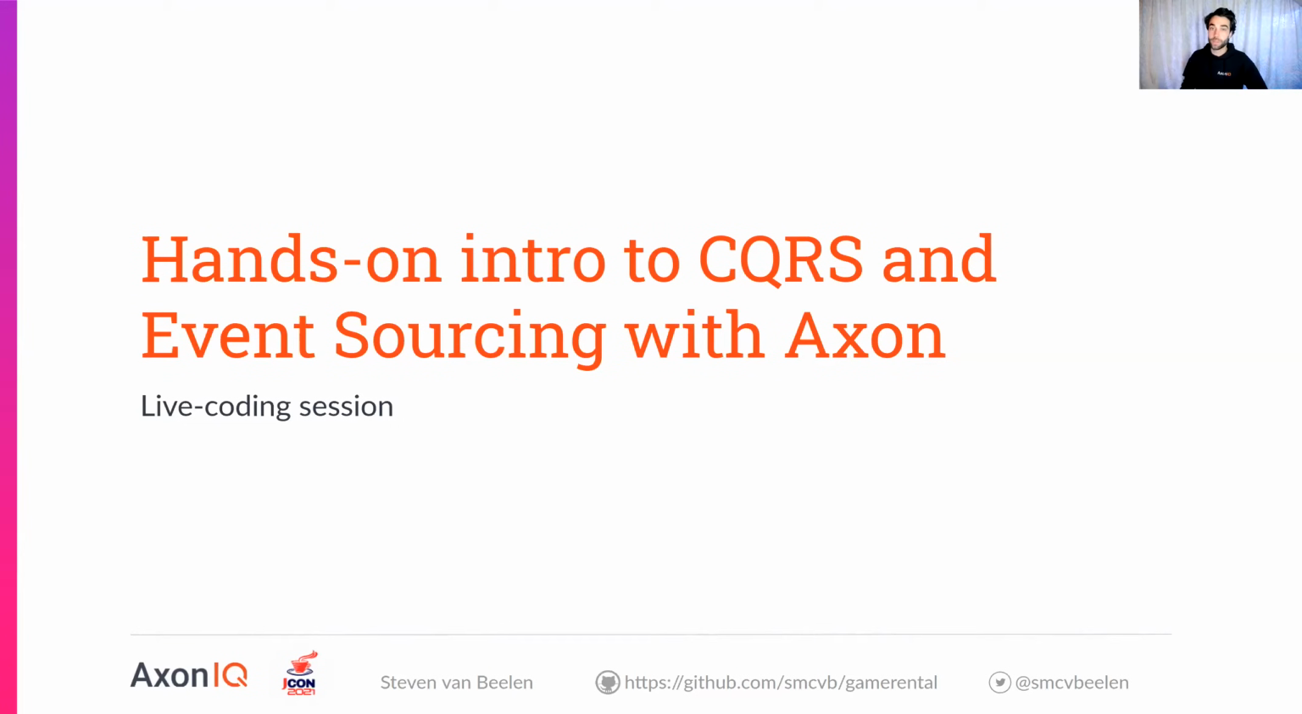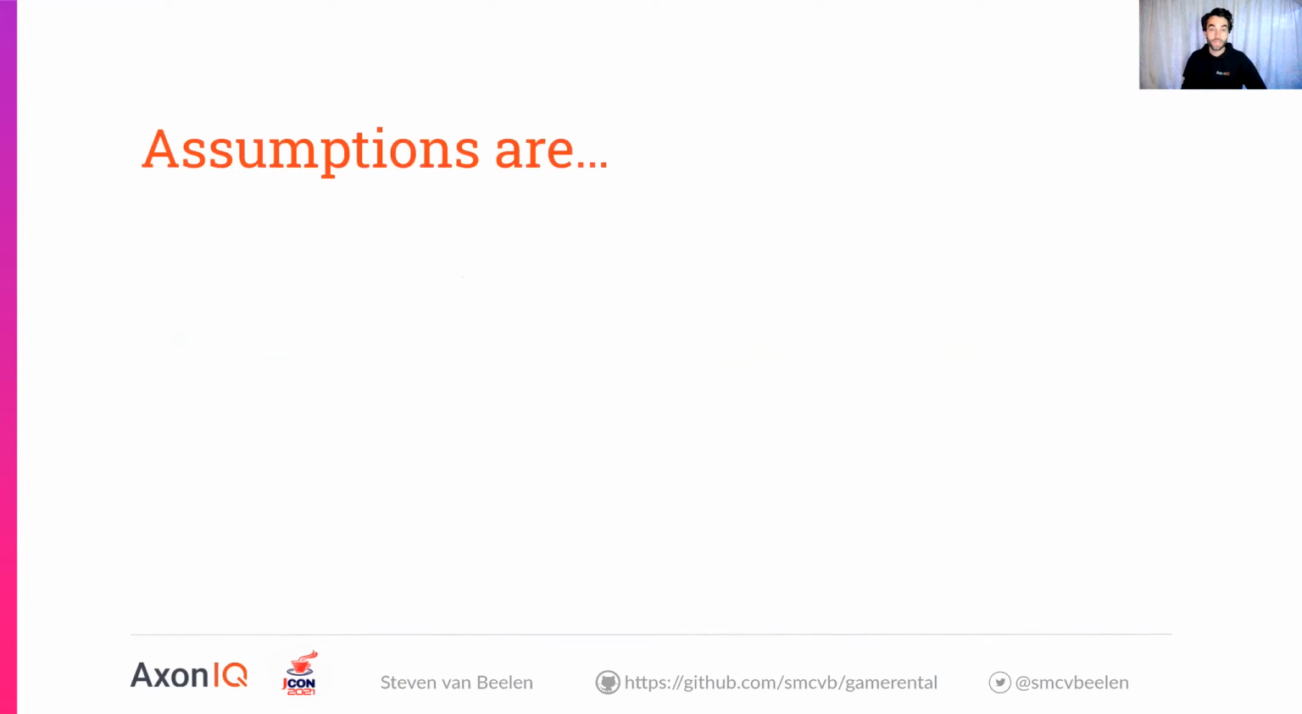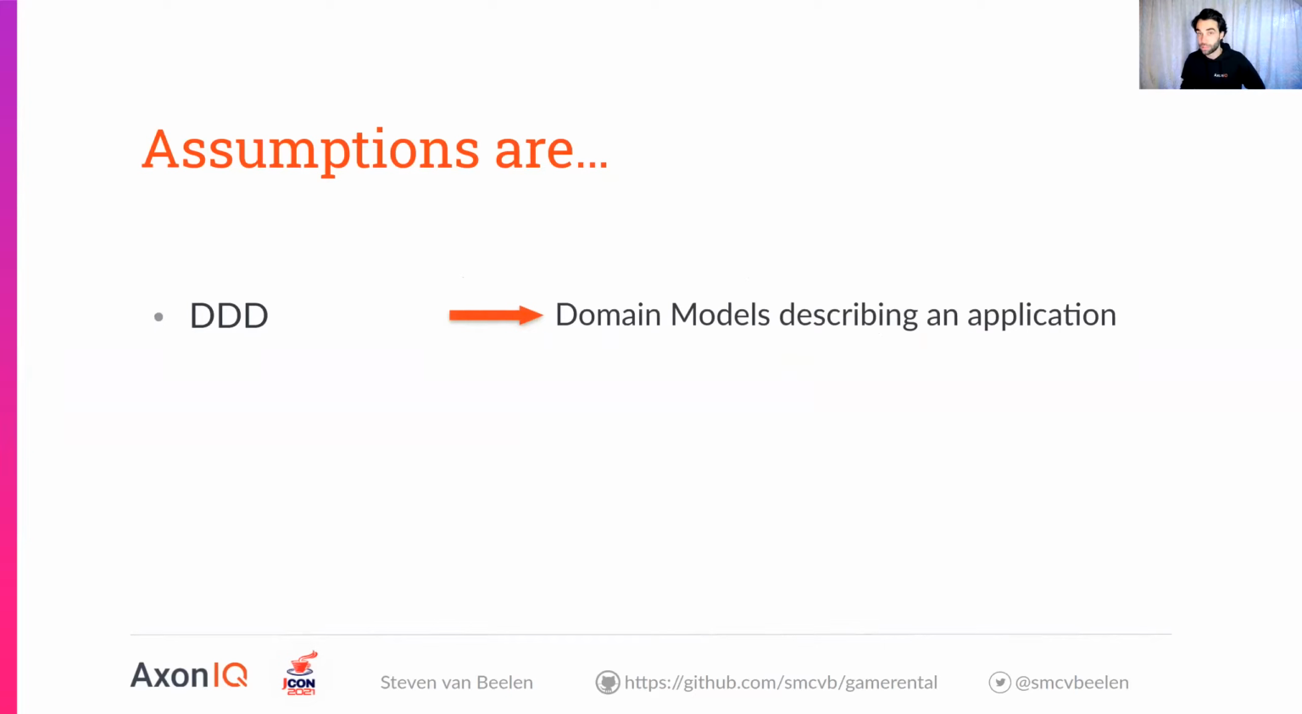I'm going to do a hands-on intro into CQRS and Event Sourcing with Axon, mainly live coding. As pointed out, I'm making a couple of assumptions, so known concepts for the audience. If not, there's likely time for questions at the end, or maybe at a different stage. First one of these is I'm going to use domain-driven design, or DDD for short, in the app I'm going to build. What this roughly means is that I'm using domain models to describe my application. So models consisting of things like entities, value objects, and aggregates. Especially the aggregate is something we'll see coming back.